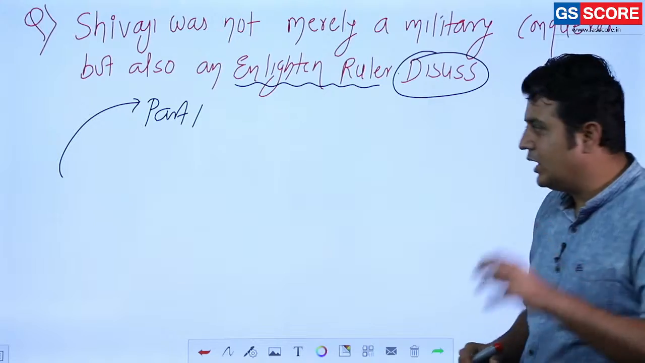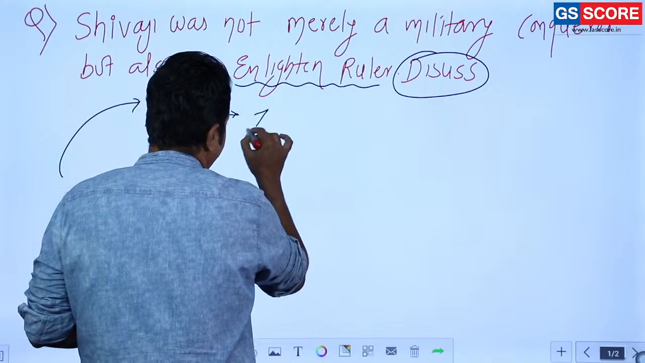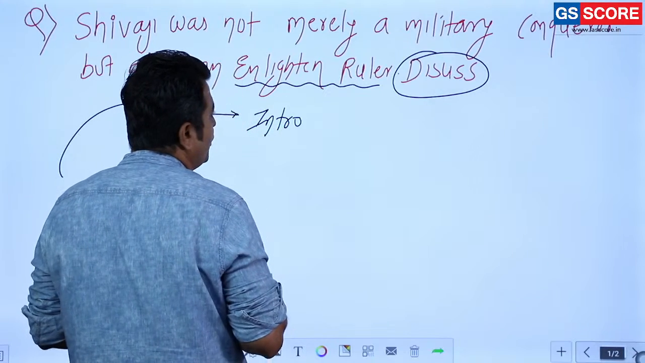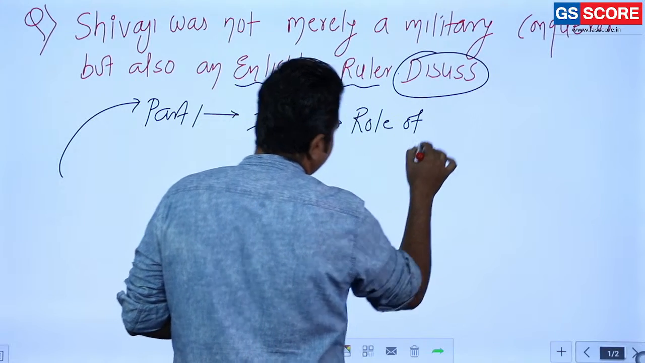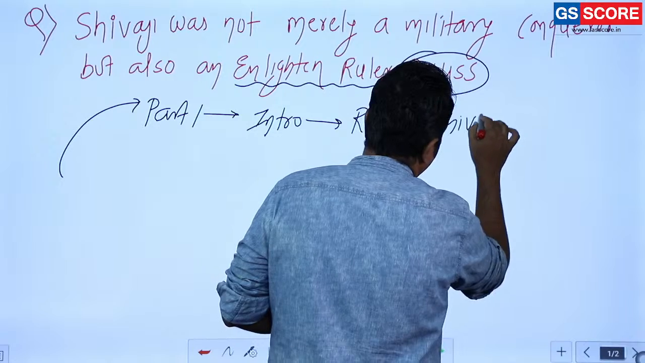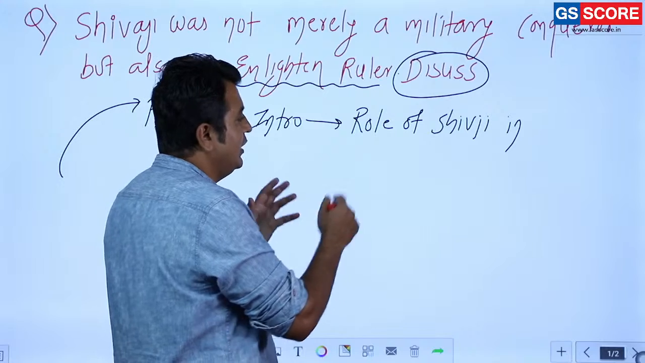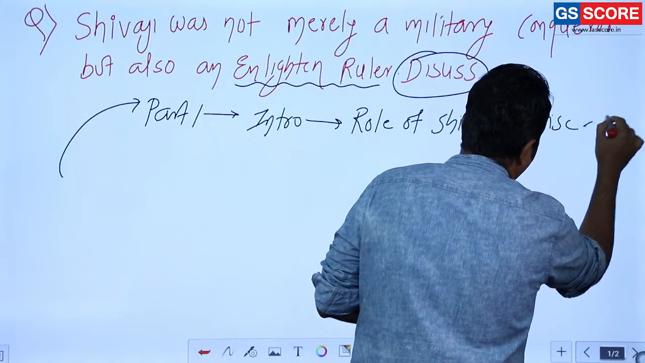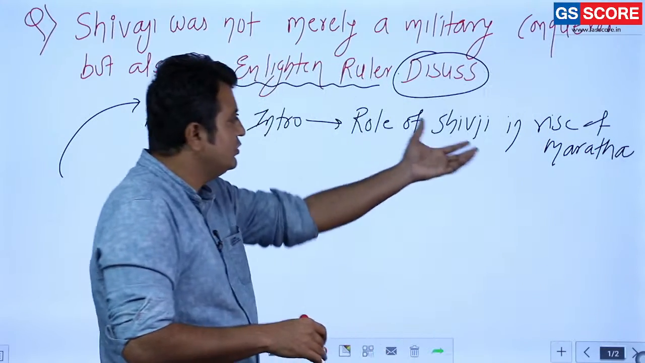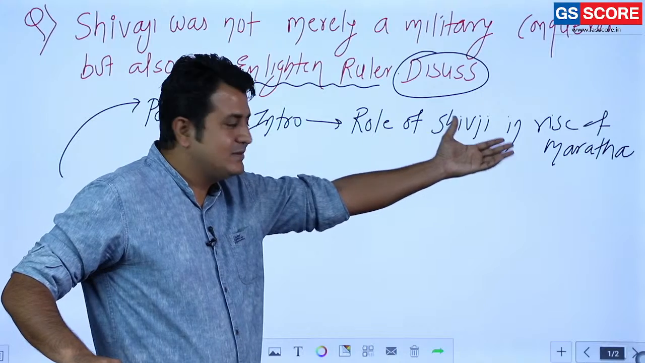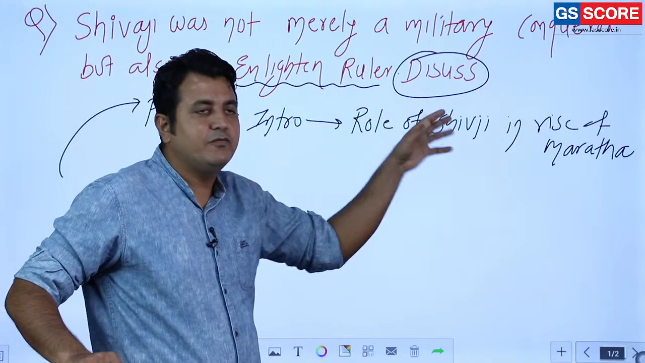So what should be our approach? The first part is related to the introduction. In the introduction, what do you have to mention? You have to mention the role of Shivaji in the Maratha kingdom, or the role of Shivaji in the rise of the Marathas. In brief, not in detail, because this question itself is a main type of question. So we have to give information in brief.